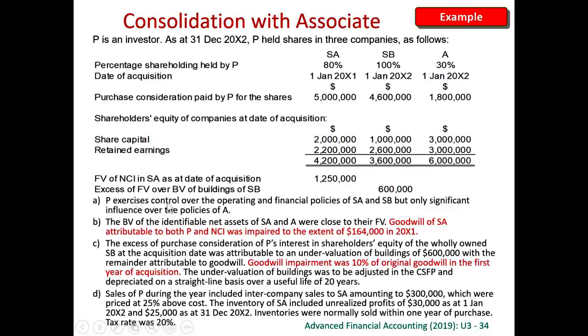So we can exercise control over A and B. Therefore, A and B are subsidiaries, but we can only exercise significant influence over the third company. Therefore, it is only an associate. So the book value of the identifiable net assets of subsidiary A and the associate is close to the fair value. Therefore, for subsidiary A and the associate, no fair value adjustments. Goodwill of subsidiary A is 164,000.